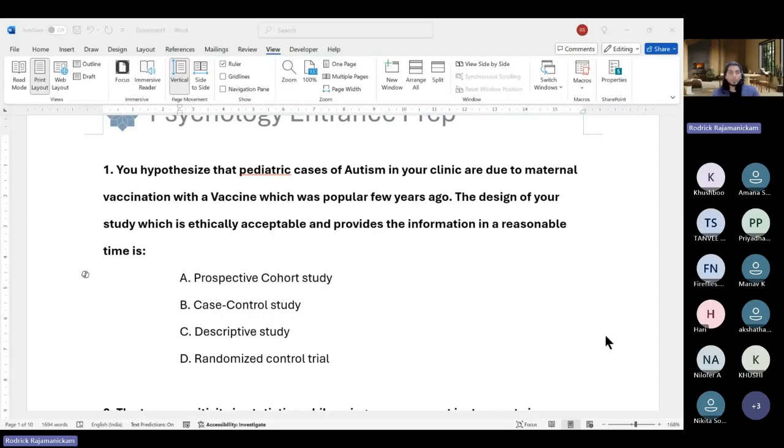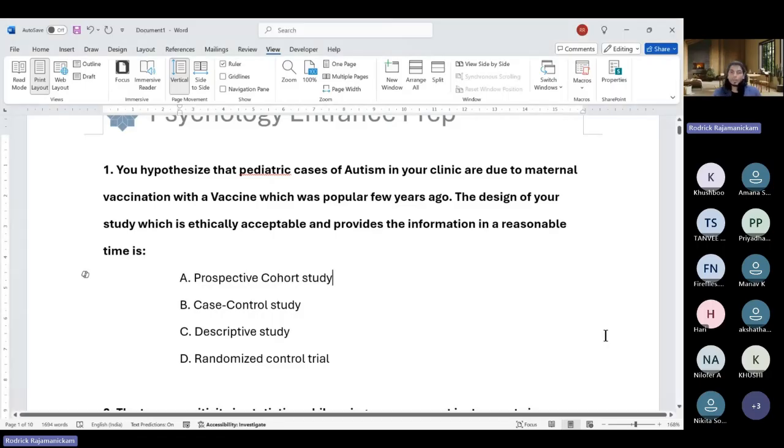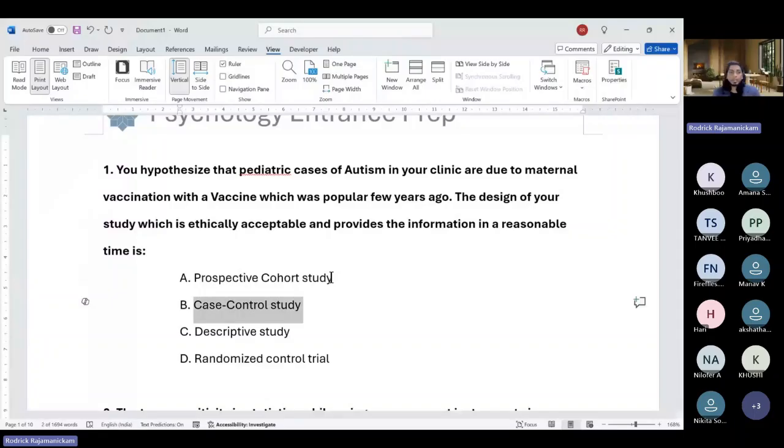Okay. So people saying A, I would say it's actually unethical, right? If you suspect that vaccination can cause autism, I don't think you're allowed to do it prospectively by giving vaccination and then studying. I mean, you can study prospectively, but people have to go in and take it. So the most ethical way, because they said it's ethically acceptable, would be case control. So case control is a retrospective study. Retrospective in the sense it goes back and identifies whether a person had exposure or not.